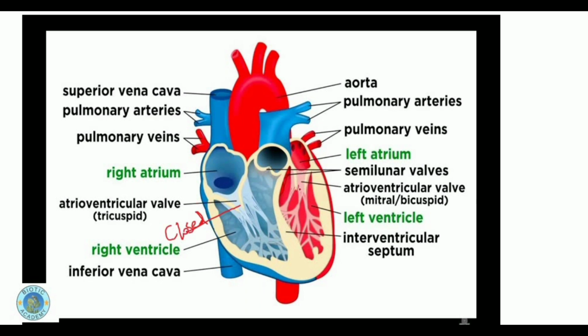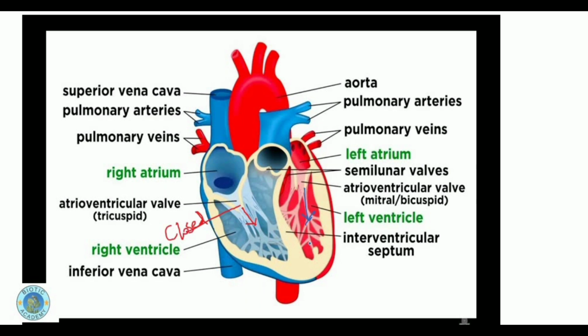When the blood is completely filled in these chambers, they will start exerting pressure on these valves, and these valves will open and the blood will rush into the next part of the heart, that is the ventricle. Here the blood will enter into the right ventricle, and in this part the blood will enter into the left ventricle. Now when the blood reaches these respective chambers, these valves will close themselves again so that it will avoid the backward flow of the blood when the ventricle starts squeezing the blood. Now they will close themselves, and now it's the time for the ventricles to start contracting.